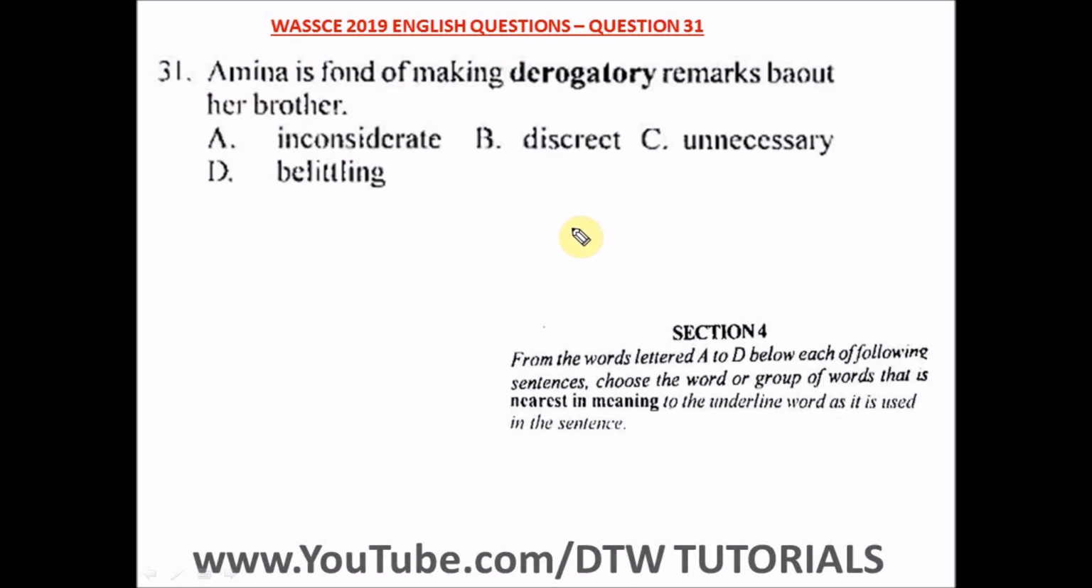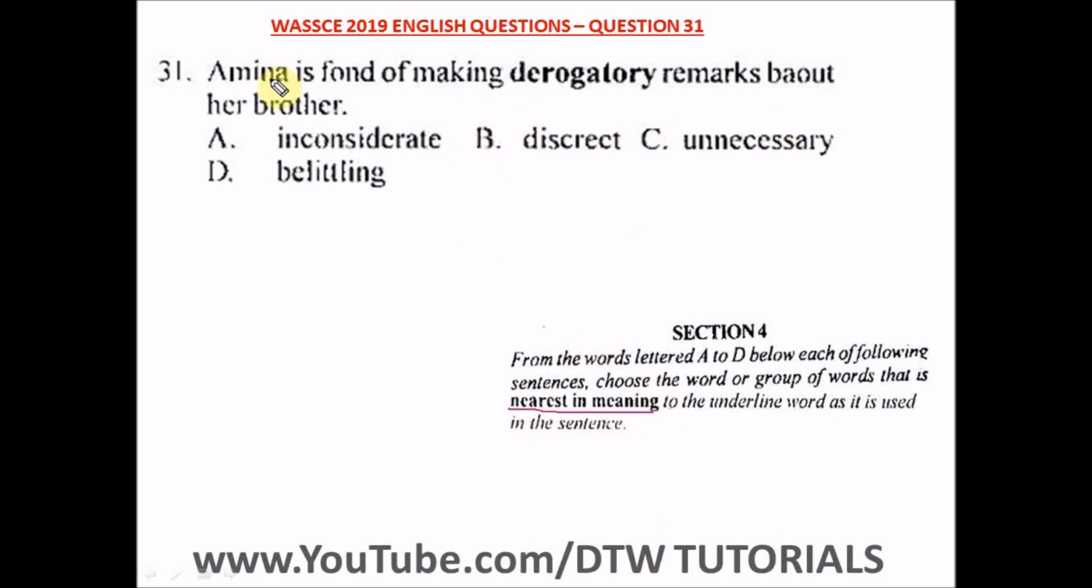Question 31 of the WASSCE 2019 English past question. That's your WAEC English exam. This is section 4, and section 4 says from the words lettered A to D below, that's questions from 31 to 40. Below each of the following sentences, choose the word or group of words that is nearest in meaning to the underlined word as it is used in the sentence. So we're looking at nearest in meaning, which is synonyms.